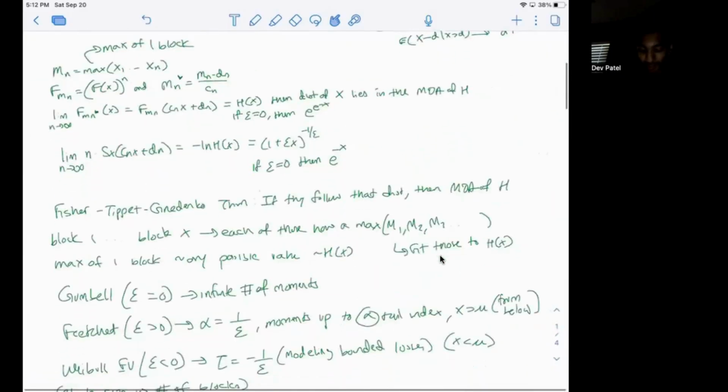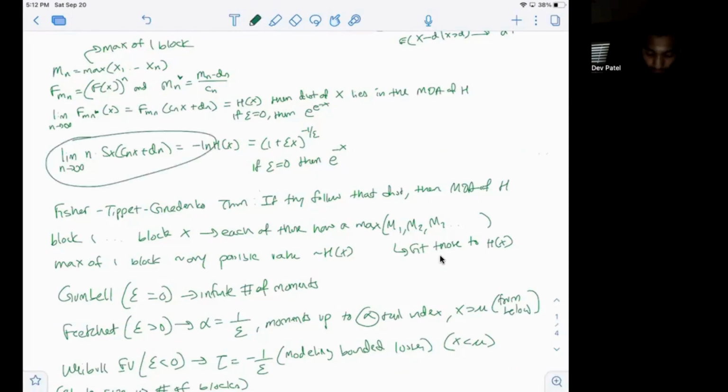And so by the Fisher-Tippett-Gnedenko theorem, if the limit as n approaches infinity of n times the survival function, or the max function, right, if you can get it into this cumulative distribution function, h of x, also known as the generalized extreme value distribution, then we know that they are in the maximum domain of attraction of h, right? Which is the GEV, or the generalized extreme value distribution.